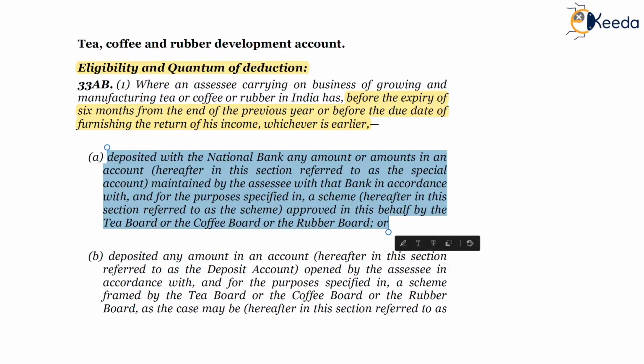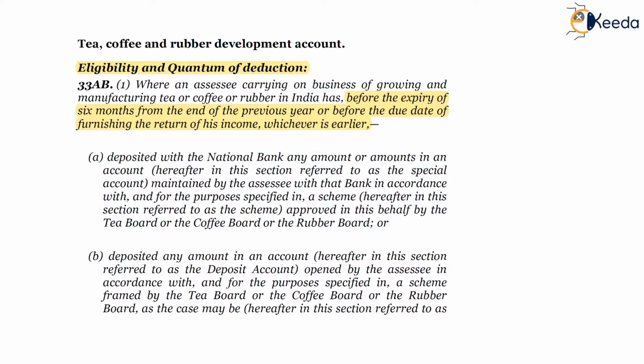So the amount should be deposited with the national bank as per the purposes specified by a scheme approved by the Tea Board, Rubber Board or Coffee Board, and the account in this regard is called the special account.